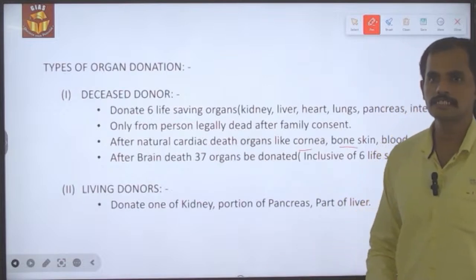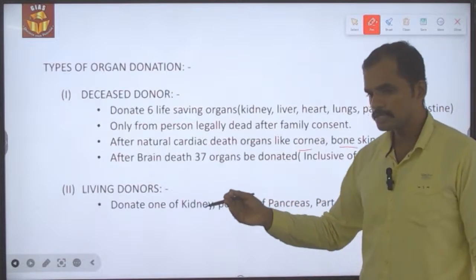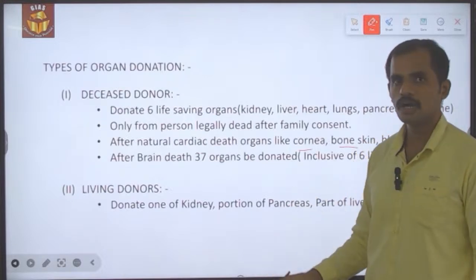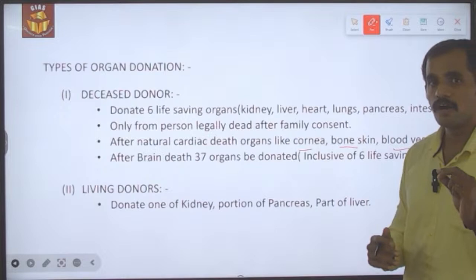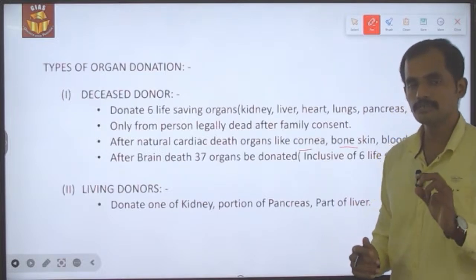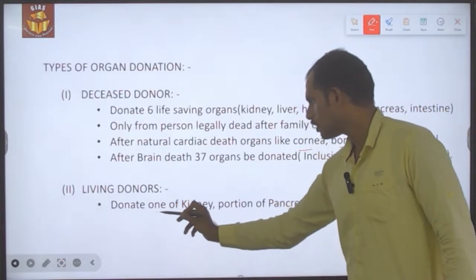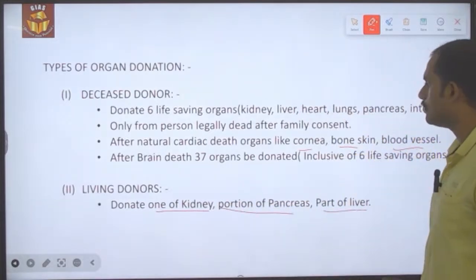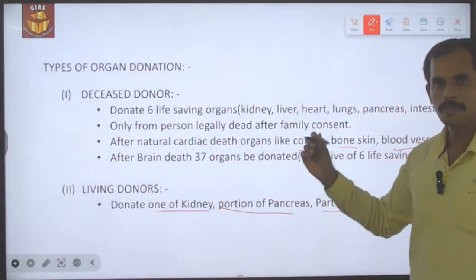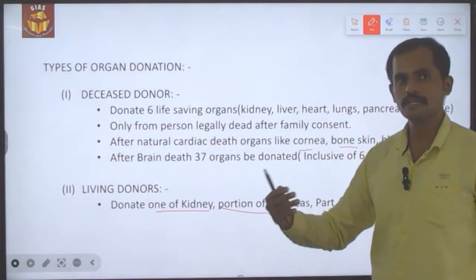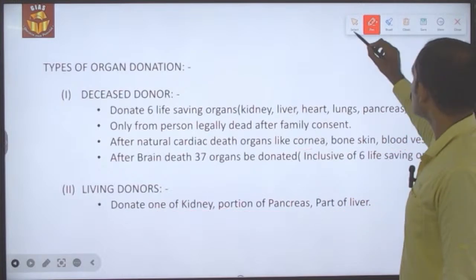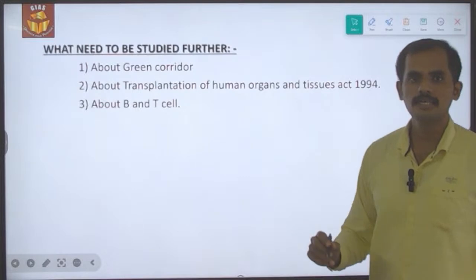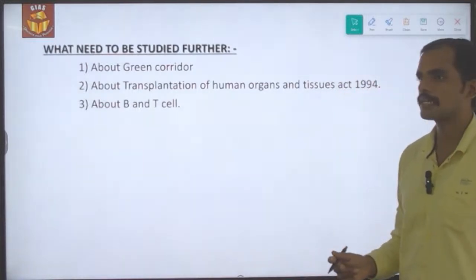What is living donor transplantation? A person who hasn't died and who is living could donate an organ to another person, but the number of organs that he or she could donate is very limited. They can donate one kidney, only one of the kidneys, a portion of the pancreas, and part of the liver. So only these three organs could be donated to another person even during their lifetime. So these are the details in relation to the types of organ transplantation.